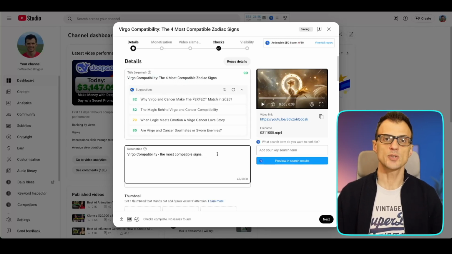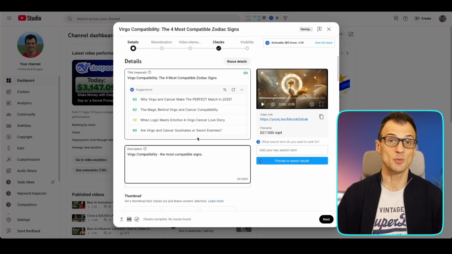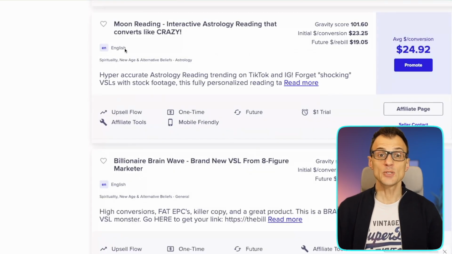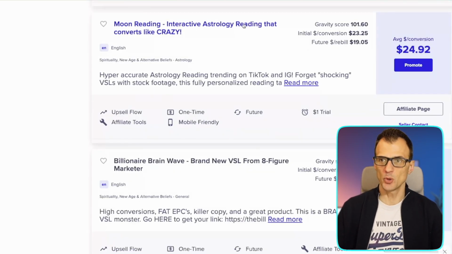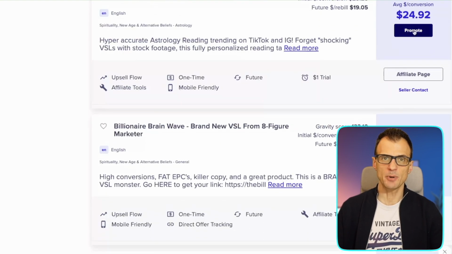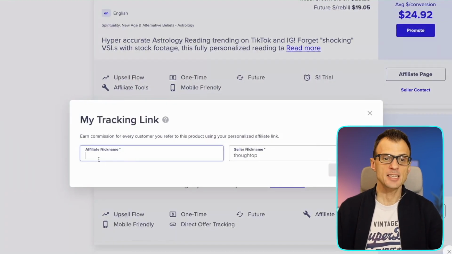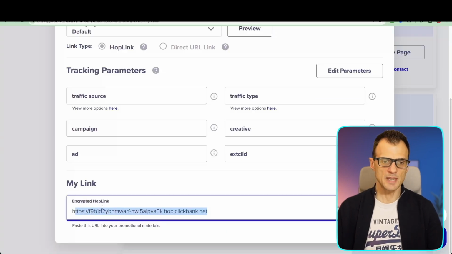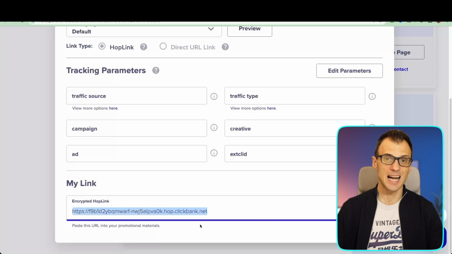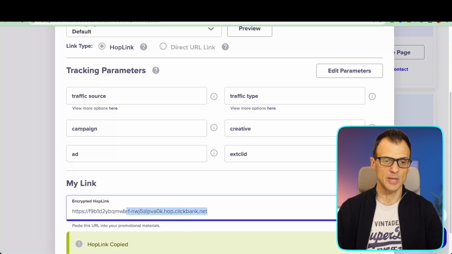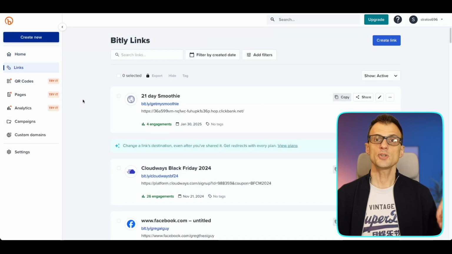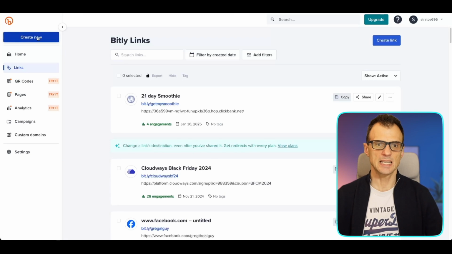And here we will also need to include the call to action for them to buy that affiliate product. So go to ClickBank, find this offer called Moon Reading, and here you'll want to click promote. Enter your affiliate nickname, and then you'll get this over here, something called encrypted hop link. So you'll want to copy this. Now this link is quite ugly and quite long, so I actually highly recommend that you shorten it. So you can use a service such as Bitly to shorten it.